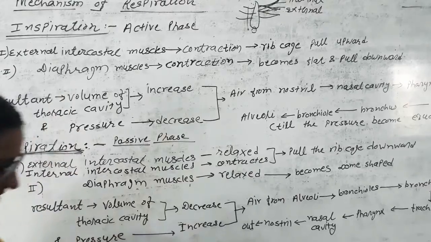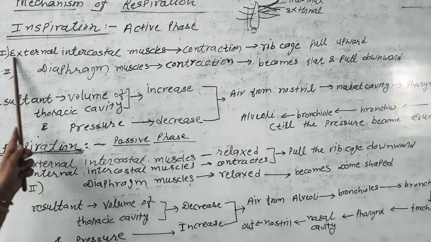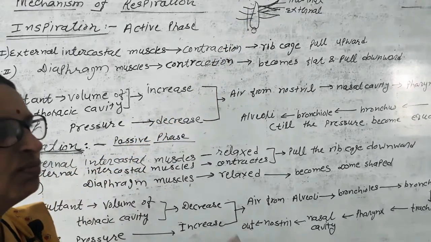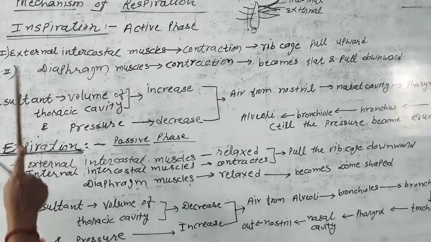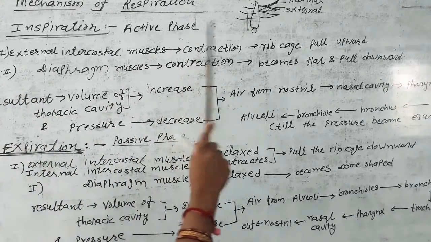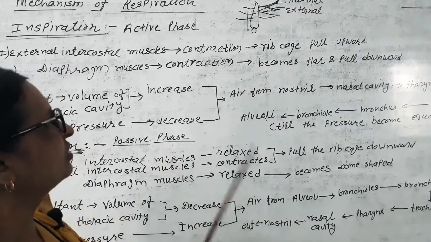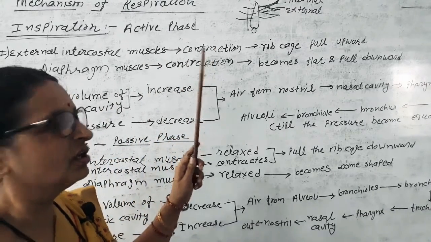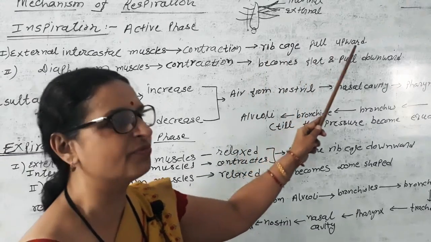So, external and internal intercostal muscles are found between the two adjacent ribs in the form of X-shaped structure, crossing each other. External intercostal muscles contract. What will happen? Rib cage. So, by action of external intercostal muscle contraction, all the ribs with the complete rib cage pull upward.